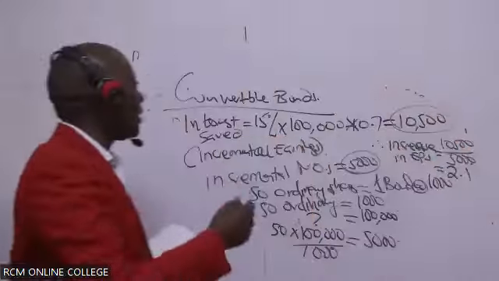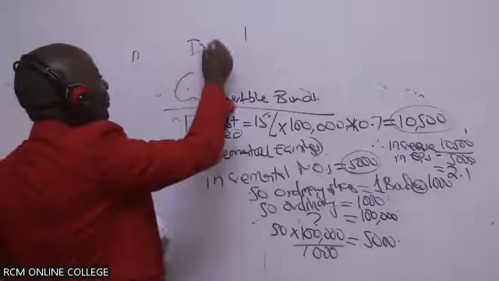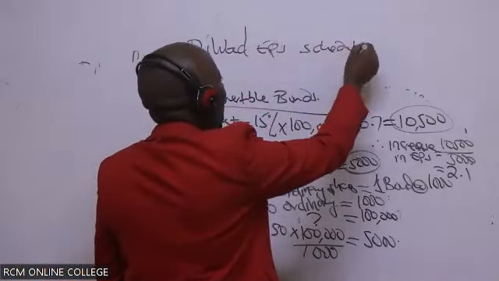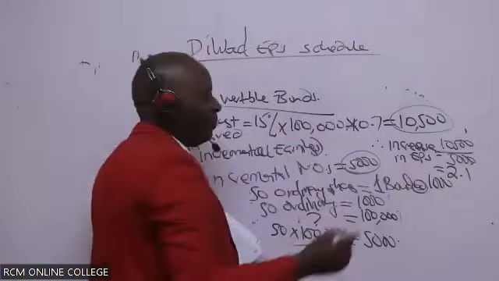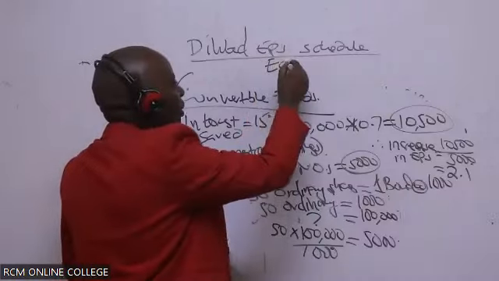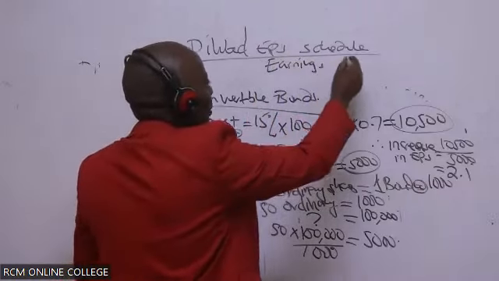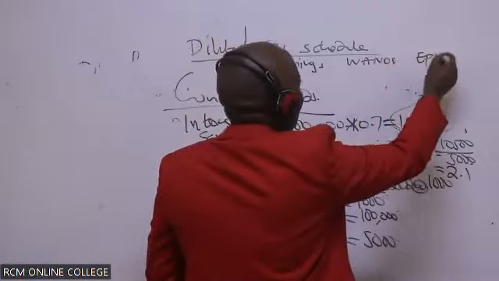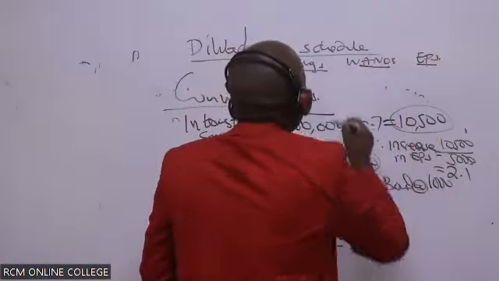From there, ladies and gentlemen, give me the diluted EPS schedule, where you shall basically come and give me the earnings here. We have one-offs here, and in this case, EPS.